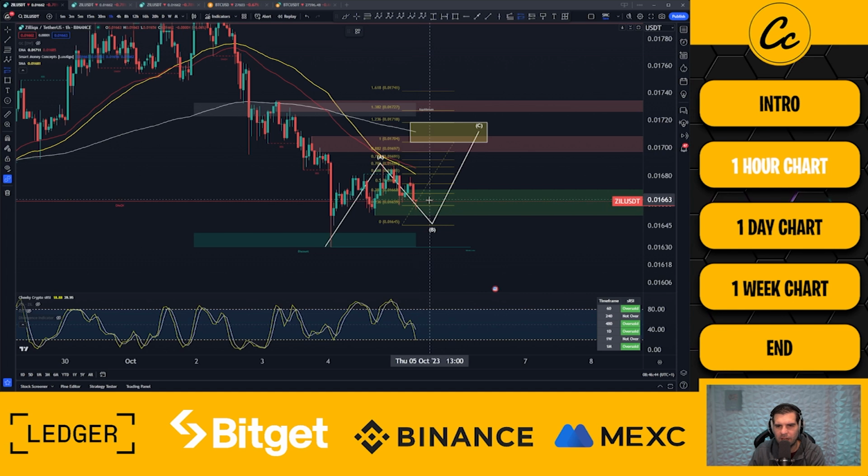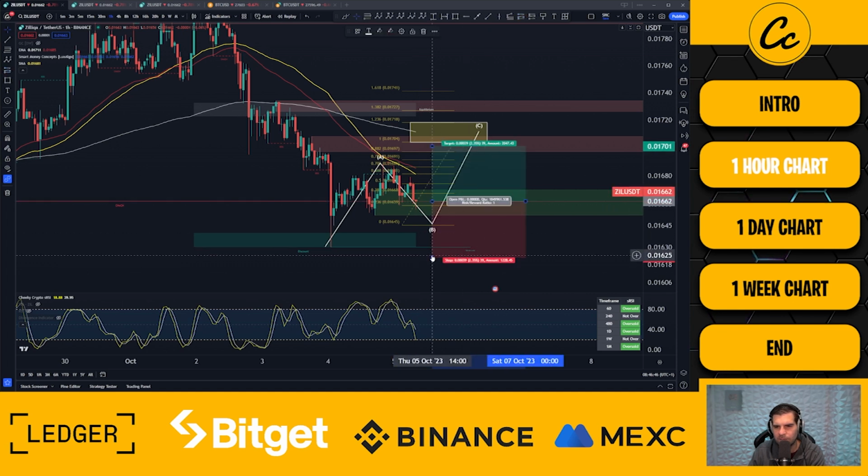Well, I'd be looking at either coming in right now with a stop loss below my swing low and then take profit up in that range. Again, that's going to get me a 1.4 risk reward ratio, so it's not going to be ideal.